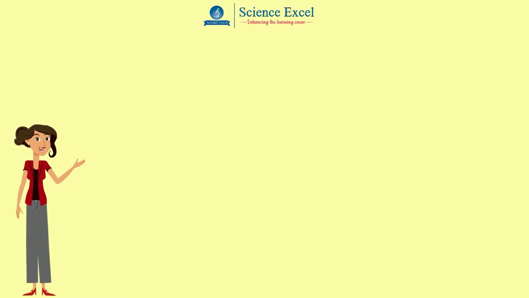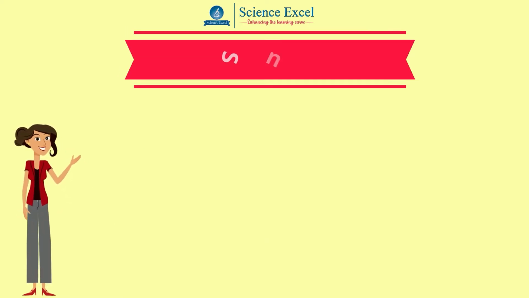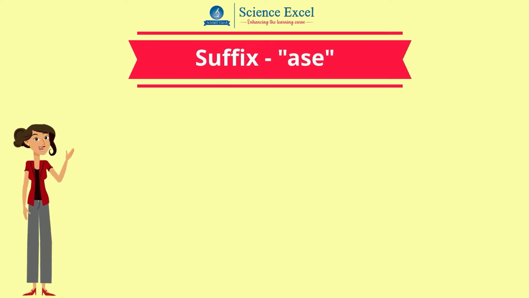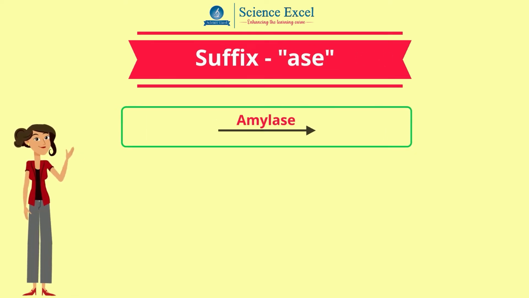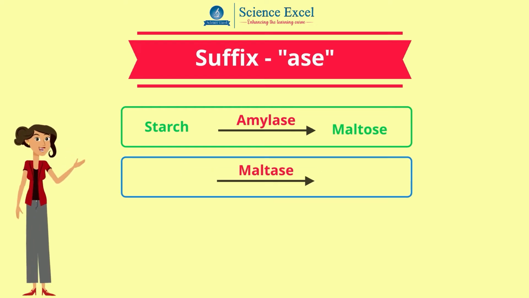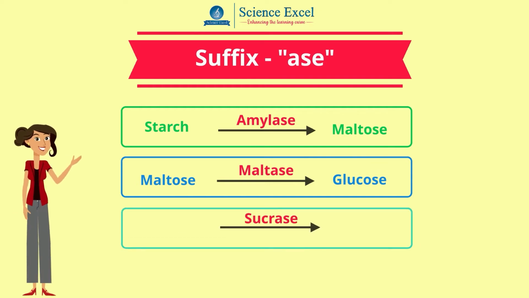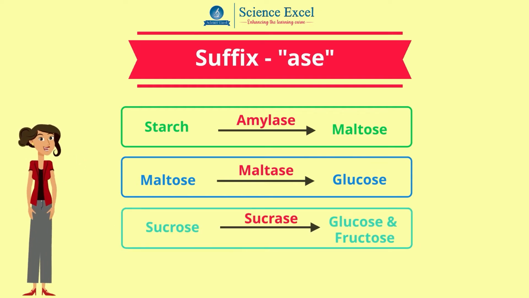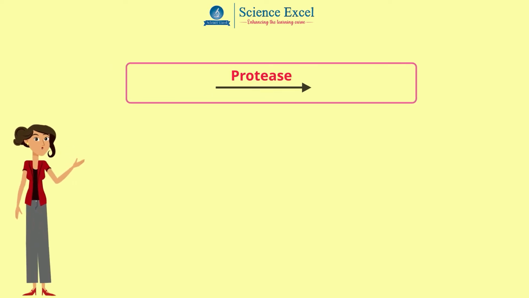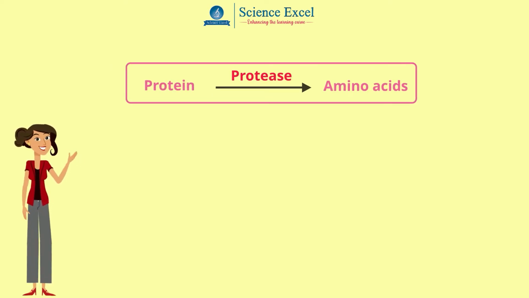Enzymes are named according to the reaction that they catalyze using the suffix -ase. Enzyme amylase breaks down starch into maltose. Maltase breaks down maltose into glucose. Sucrase breaks down sucrose into glucose and fructose. Protease breaks down protein into amino acids.